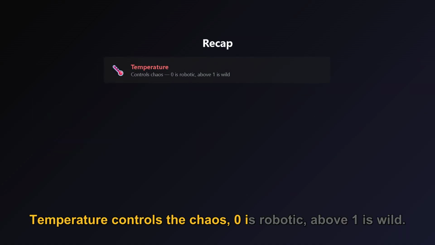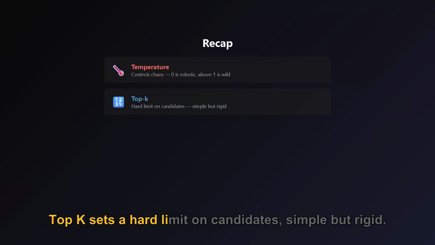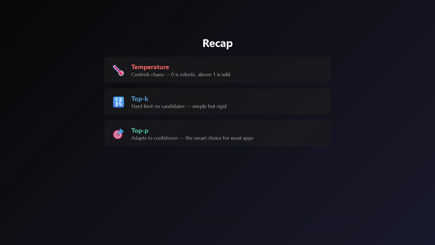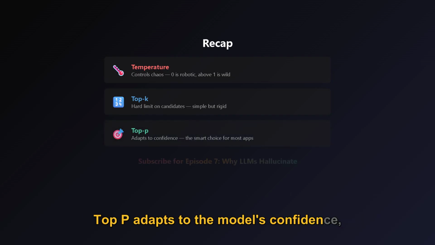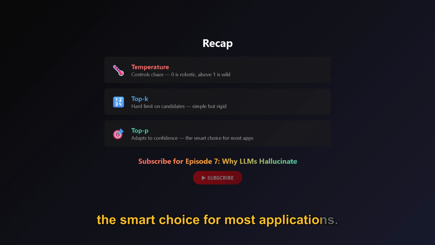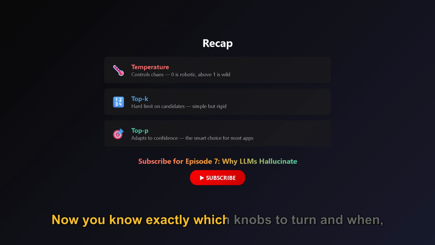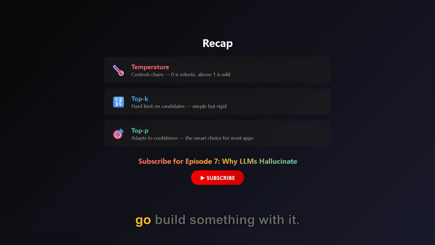Let's recap. Temperature controls the chaos, 0 is robotic, above 1 is wild. Top K sets a hard limit on candidates, simple but rigid. Top P adapts to the model's confidence, the smart choice for most applications. Now you know exactly which knobs to turn and when. Go build something with it.